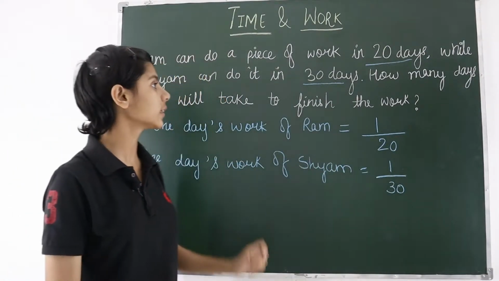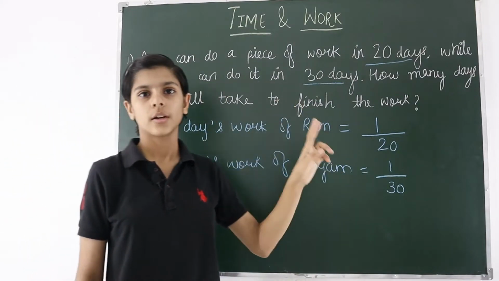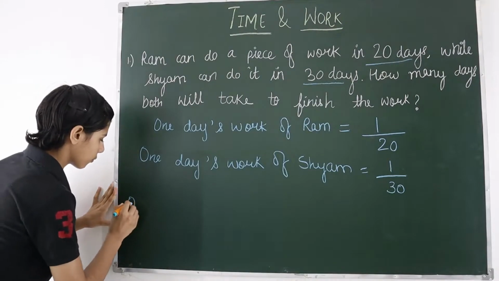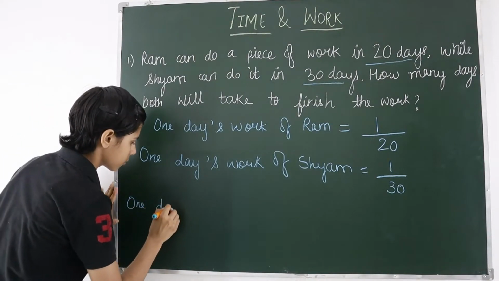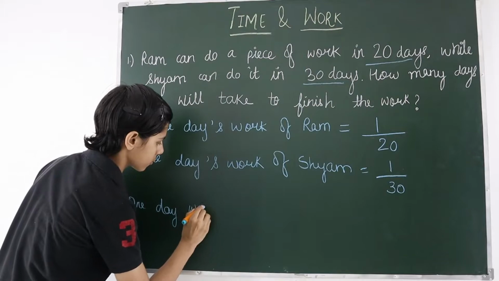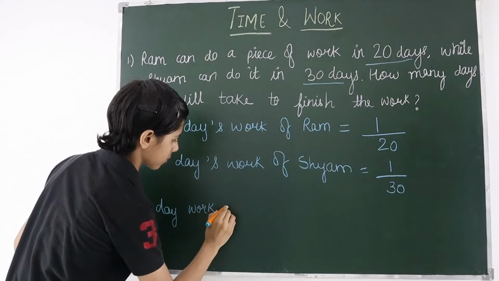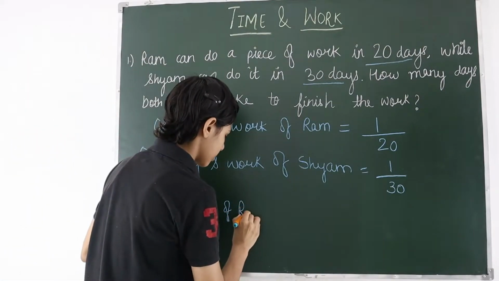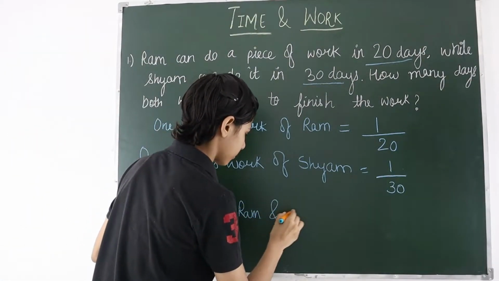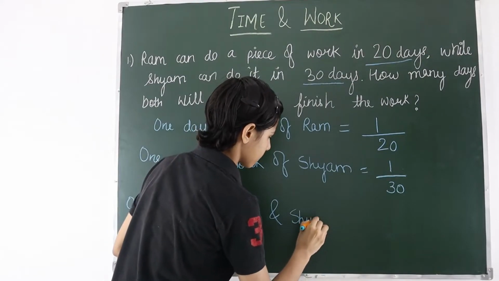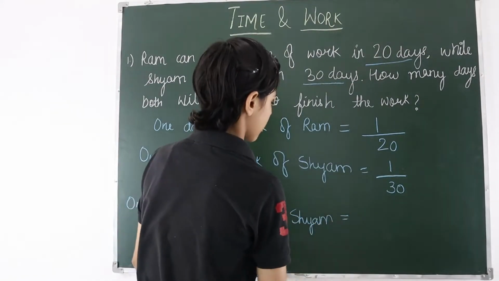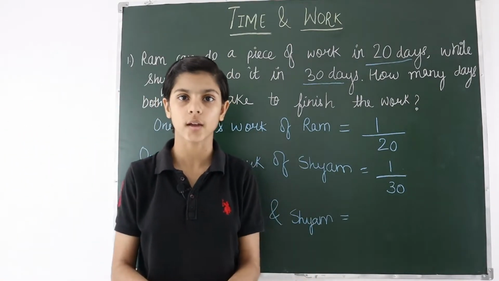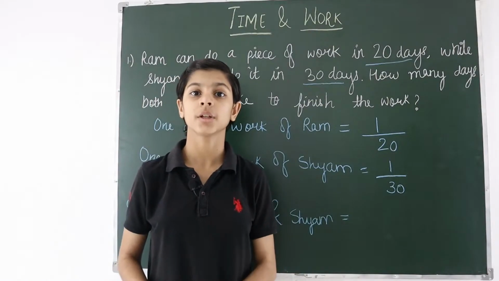Now we have to find how many days both will take to do the work. So what we will do? 1 day work of Ram and Sham. Now we have to find 1 day work of Ram and Sham, means if they do it together, how much work will be done by them in one day.